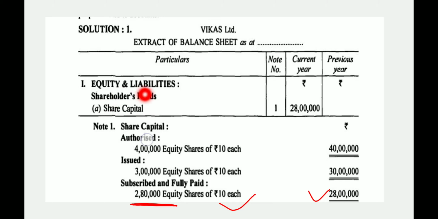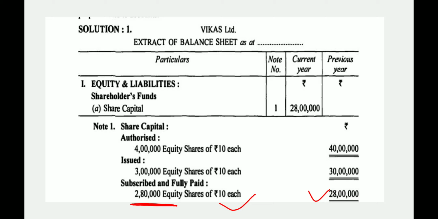So you have to mention it in shareholders' funds under the subheading of share capital, that is 28 lakh. Also you have to mention the note number here, so the examiner can refer to your notes to see the calculation, how you calculated it. So this question ends here.